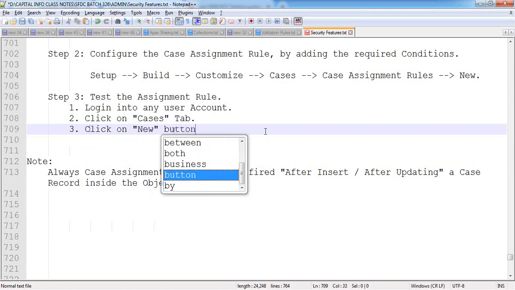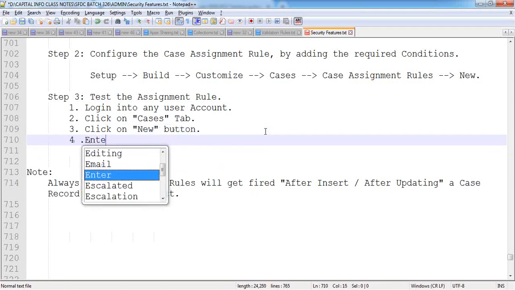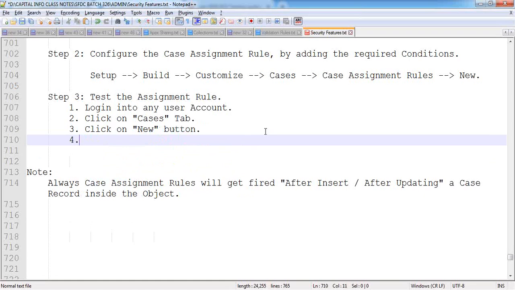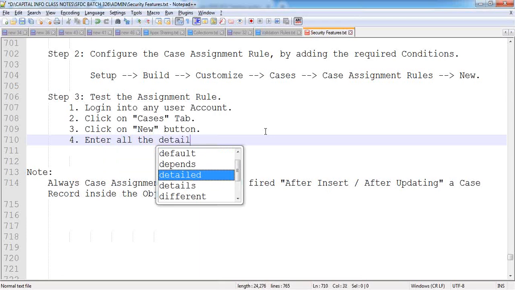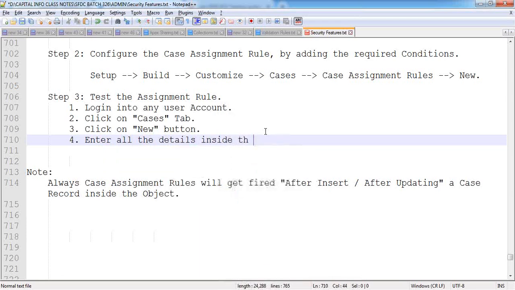Click on the New button to create a new case record. Enter all the details inside the case object fields.